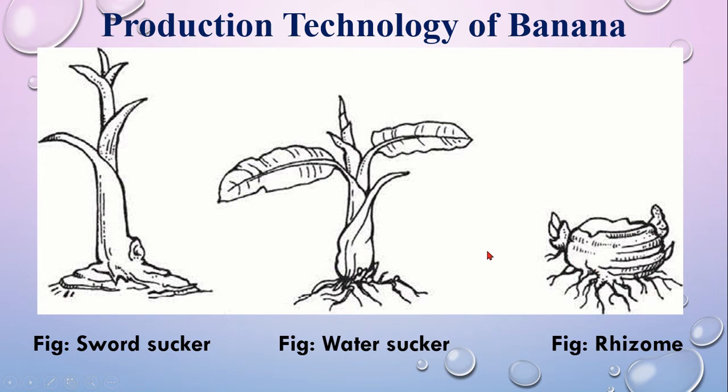So in your exam you can find this type of picture as a stem, where the figure name will not be mentioned. The question is like, identify the picture and which one is the best for banana cultivation. So you have to identify that this one is sword sucker, this one is water sucker, and this one is rhizome. Then you have to explain all of them, and as a result you have to tell them that sword sucker is the best for seedlings.